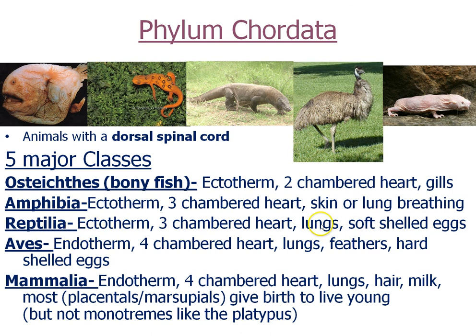They have lungs. They cannot breathe through their skin. Things like alligators stick their nostrils above the water to avoid drowning. And they have soft-shelled eggs as a survival advantage on land.